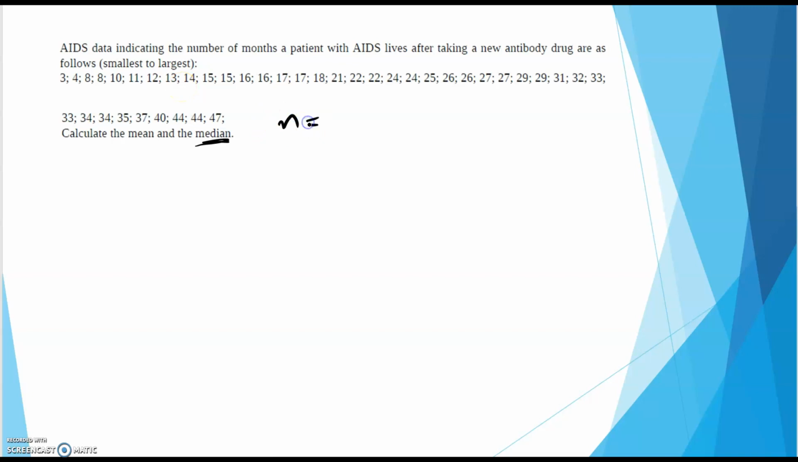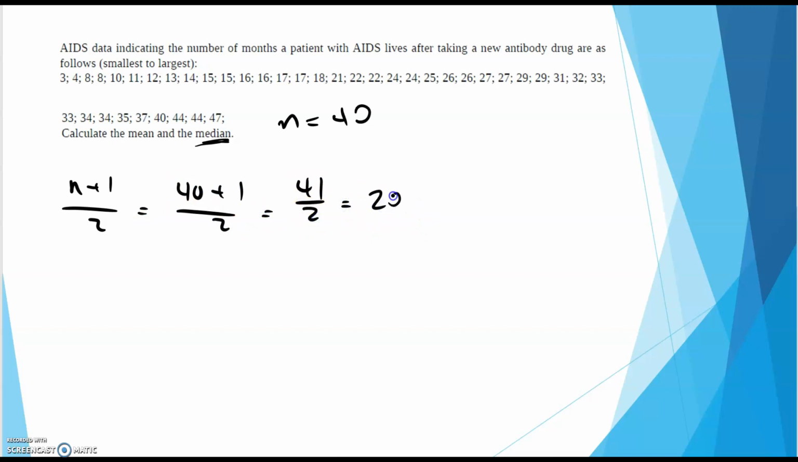So n is 40. Since it's an even number, I know I'm going to find two numbers in the middle. So (n plus 1) over 2, 40 plus 1 over 2, 41 over 2, so 20.5. So I need the 21st and the 20th number.